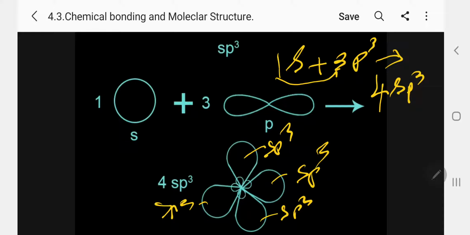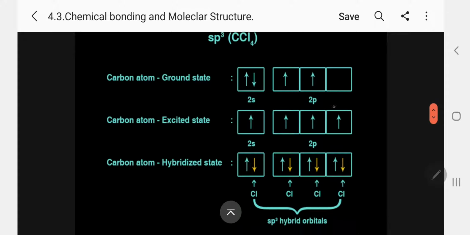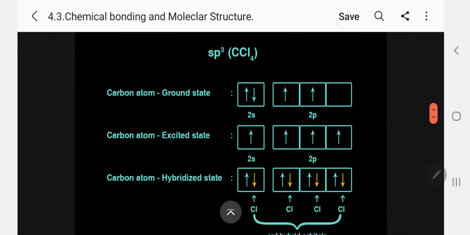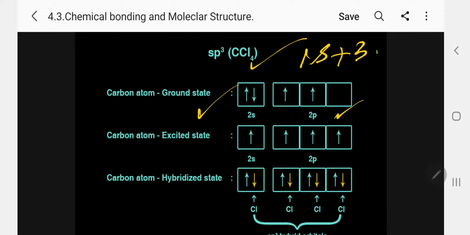Let me take the example of carbon tetrachloride or methane to explain this. Carbon is 2s2 2p2 in the ground state. In the excited state, one of the paired electrons becomes unpaired and moves to the next higher empty orbital. Now 1s and 3p undergo combination to form 4 sp3 hybrid orbitals.